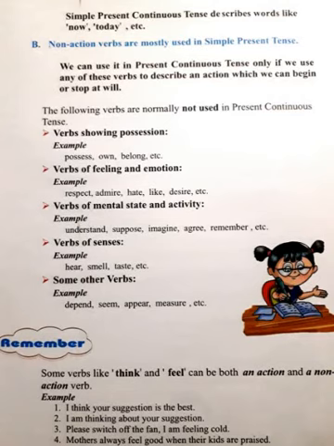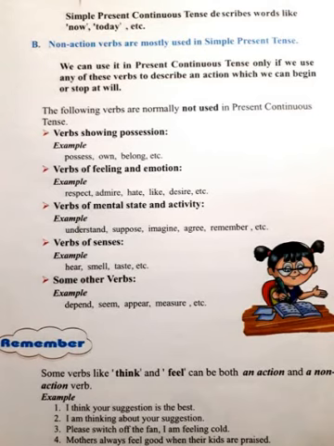Verbs of mental state and activity: understand, suppose, imagine, etc. Verbs of senses: hear, smell, taste, etc. Some other verbs: depend, seem. So all these are not action words, right? Now, some verbs like think and feel can be both an action and a non-action verb. I think your suggestion is the best. I am thinking about your suggestion. Please switch off the fan. I am feeling cold. Mothers always feel good when their kids are raised.